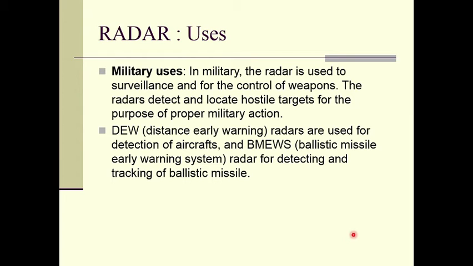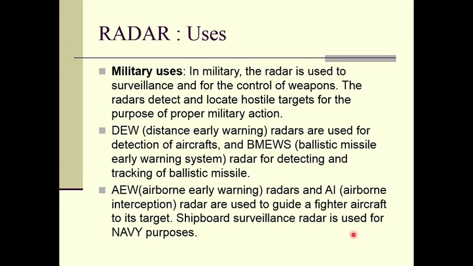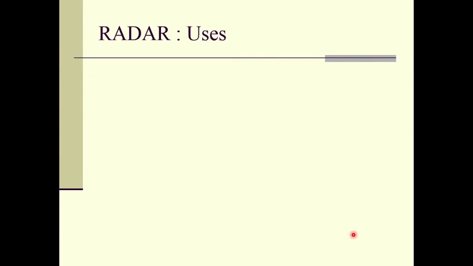They will be installed on aircraft and ships and even on the land. AEW, that means airborne early warning radars, and AI, airborne interception radar, are used to guide a fighter aircraft to its targets, right? Shipboard surveillance radar is used for navy purposes, right? So we will have different kinds of radars. They will be used in military applications.